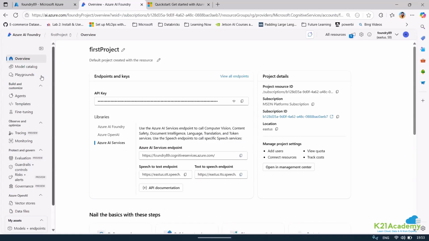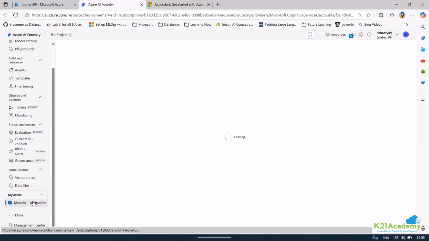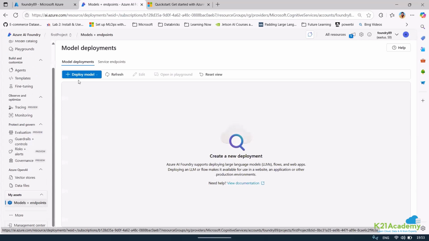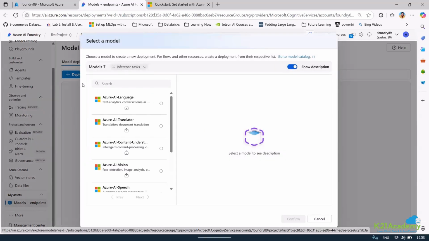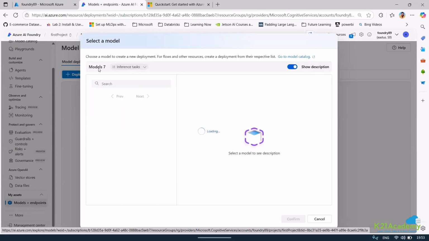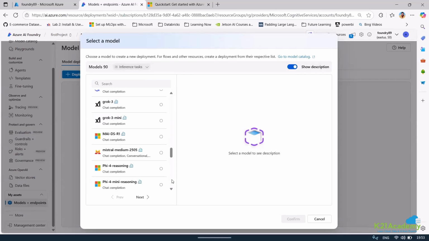So I can come to the Foundry and here I'm in the project. I can click on deploy model. Once I go to deploy model, I can come here and deploy a base model. Right now we do have models, some are locked, but you can see that we have 90 models available. So you can deploy any of the Azure models directly from here.